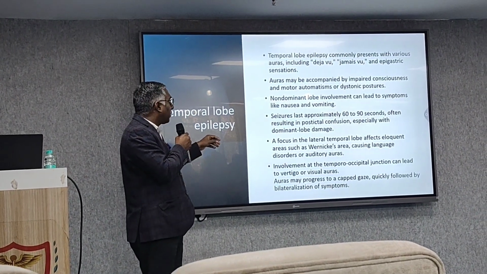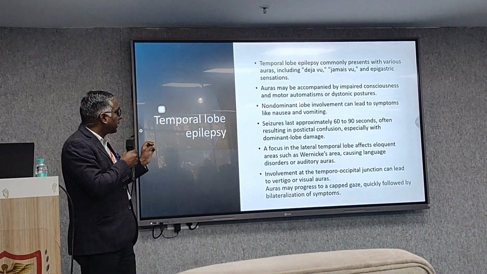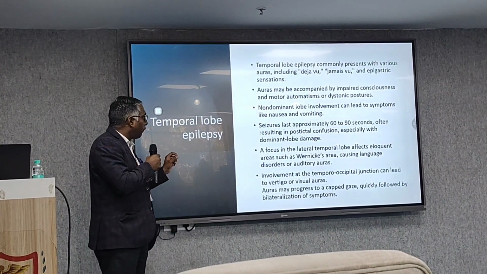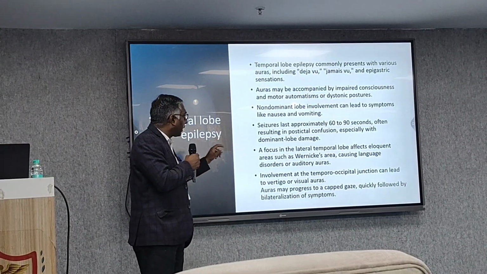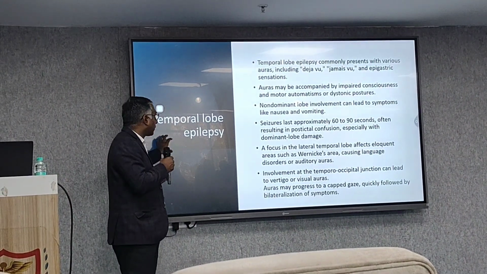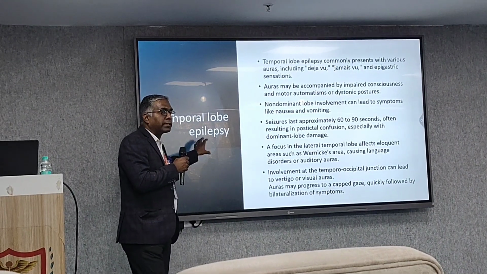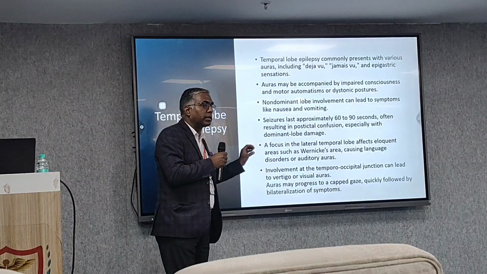The seizure lasts approximately 60 to 90 seconds, often resulting in post-ictal confusion, especially in dominant lobe damage. A focus in the lateral temporal lobe affects eloquent areas like Wernicke's area. In the temporal lobe, if Wernicke's area is involved, the patient may have language disorder, and auditory aura may be there.